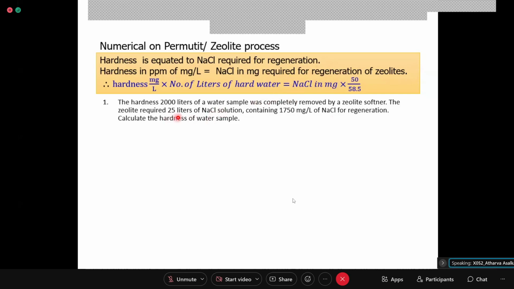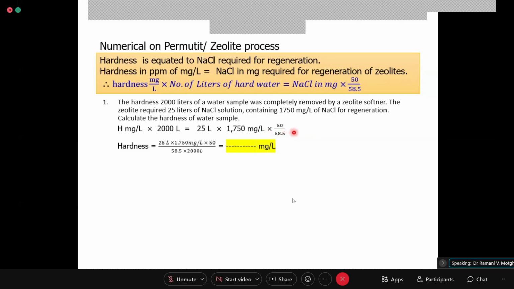So this part becomes 25 into 1750, and let it remain in milligrams, into 50 by 58.5 will be the formula. So hardness in milligrams per liter into 2000 liters will be equal to 25 liters into 1750 into 50 by 58.5.